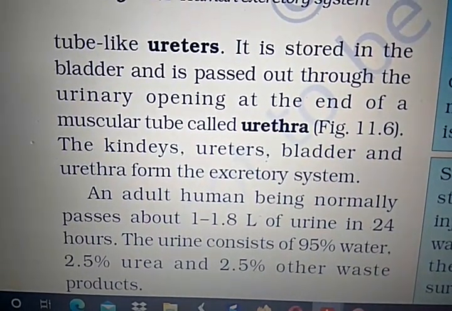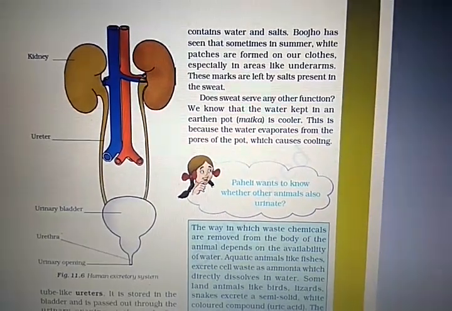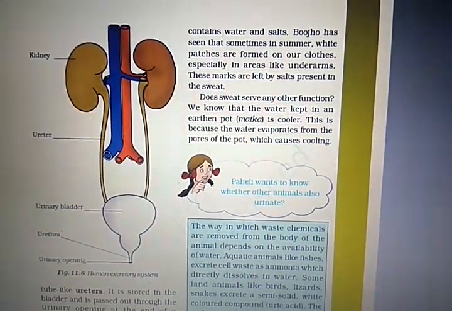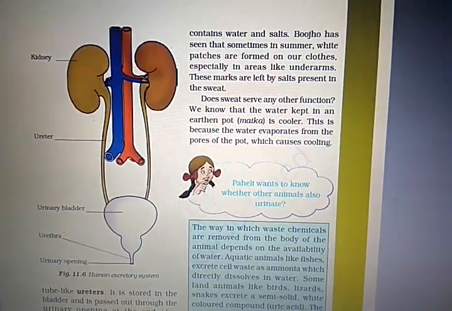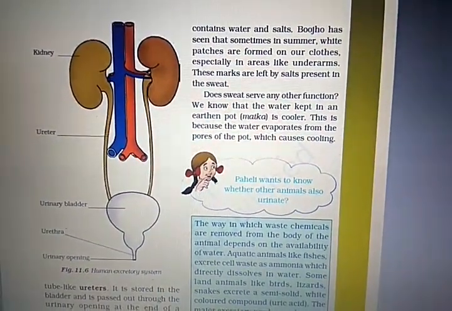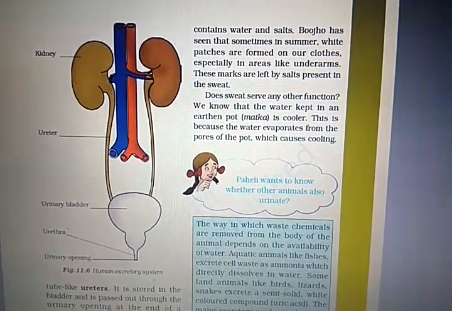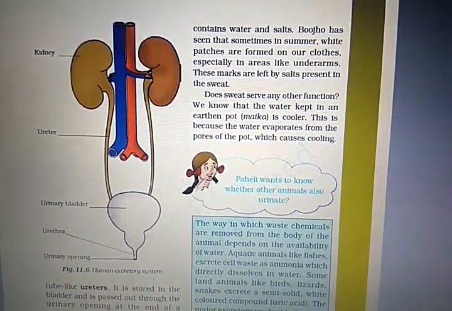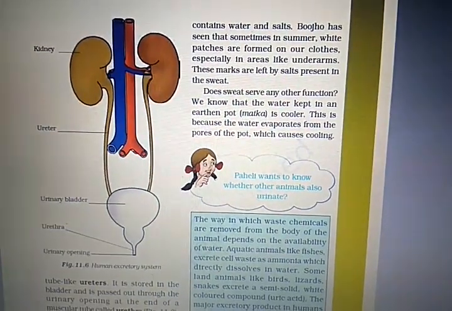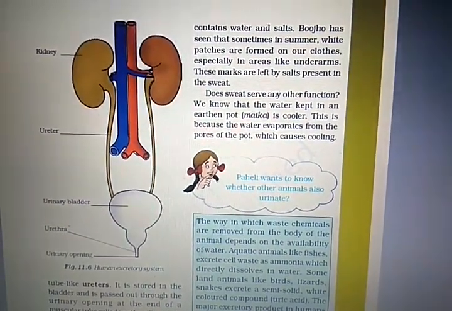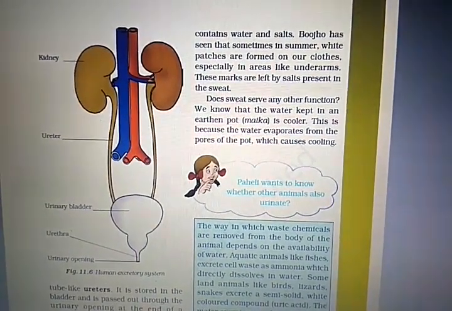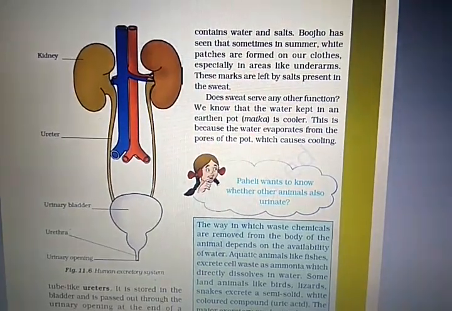Now you see from the figure, this is the kidney, human excretory system. You see blue color, that is impure blood, red color tube, that is pure blood, and on the left side and right side a pair of bean-shaped kidneys, right? You see the ureter, and the ureter which opens in the urinary bladder, then urethra and urinary opening, right? So this is our excretory system of human being.